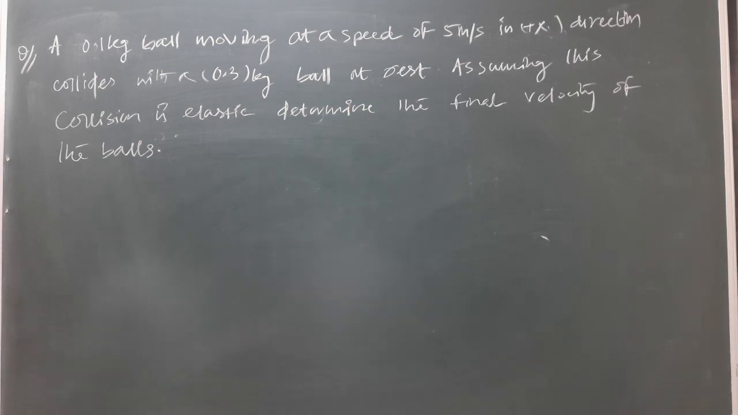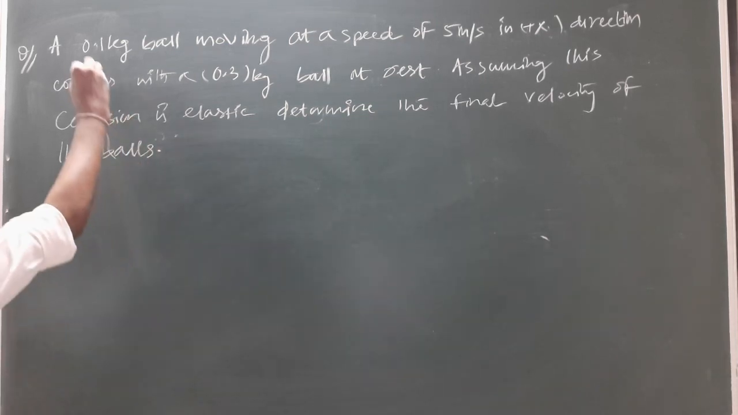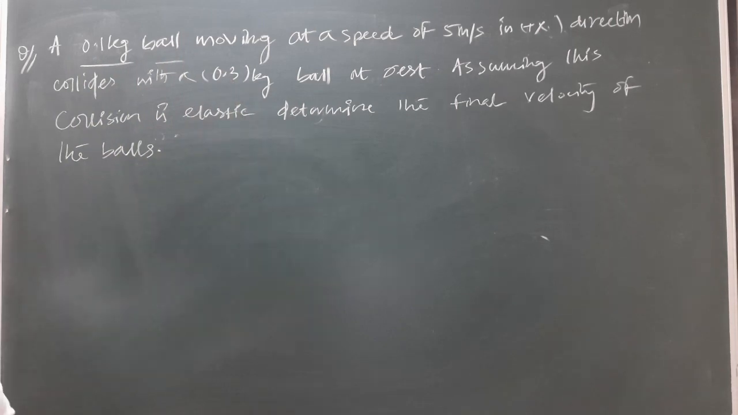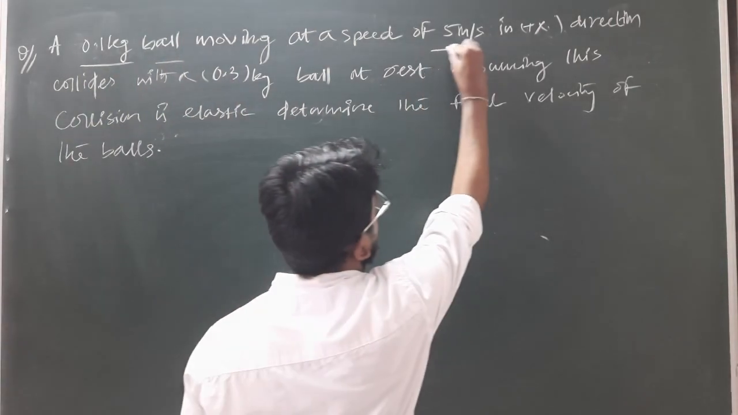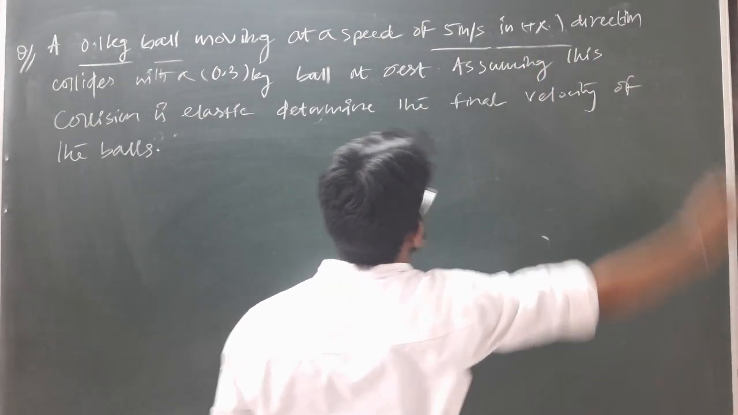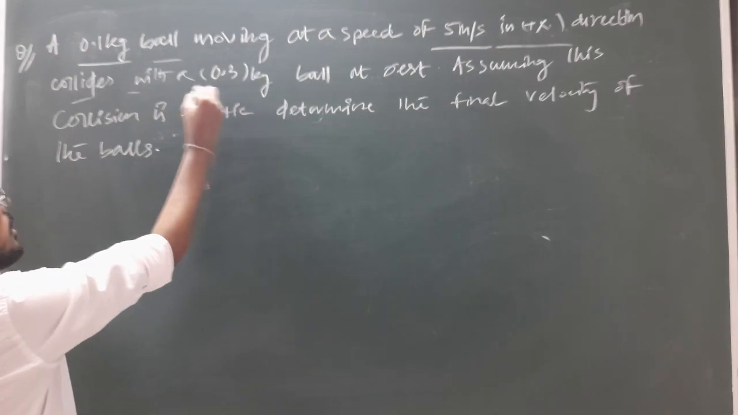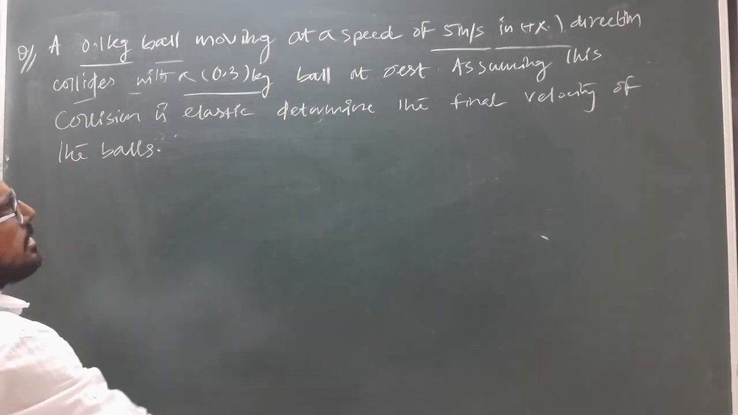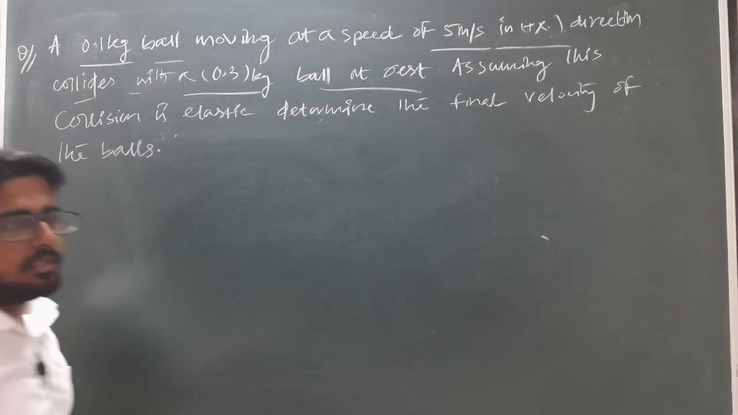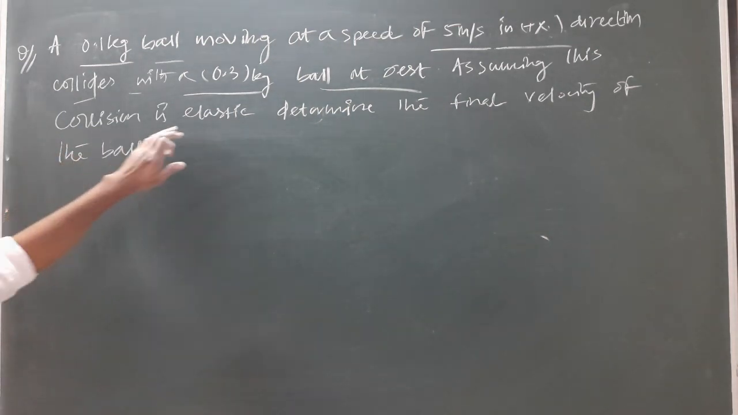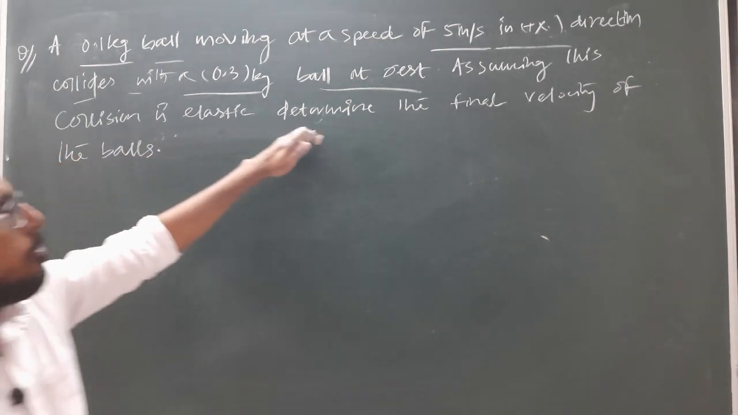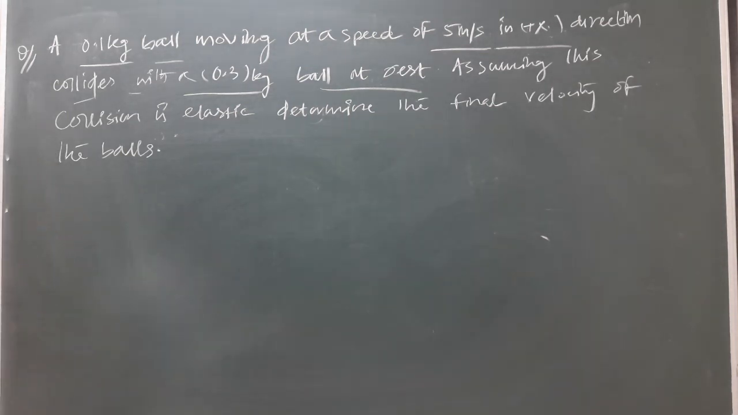Okay students, so the next question is, a 0.1 kg ball moving at speed of 5 meter per second in positive x direction collides with another ball of 0.3 kg which is at rest. Clear? And assuming this collision is elastic, we have to determine the final velocity of the balls.